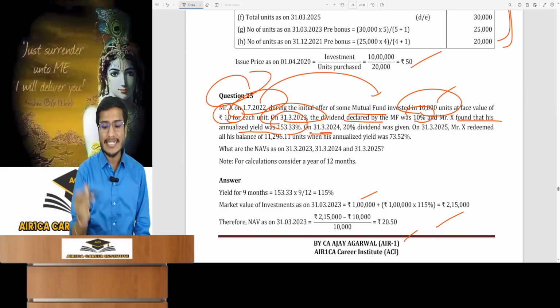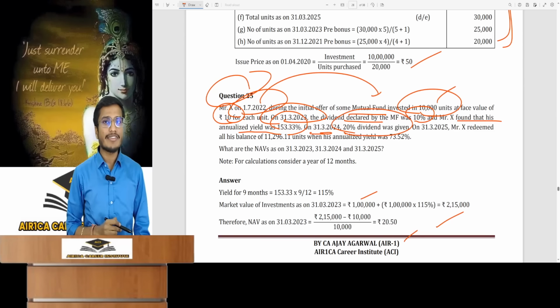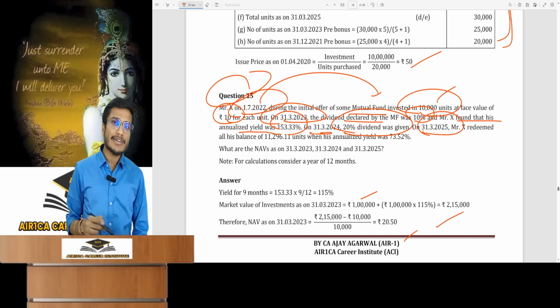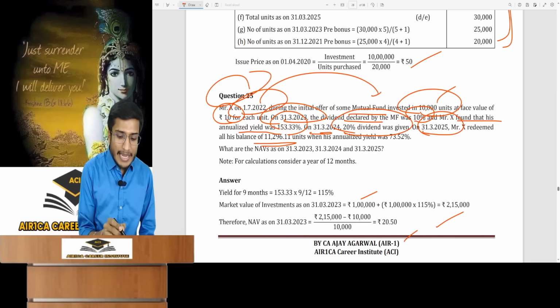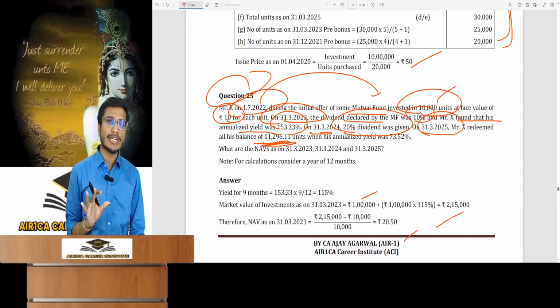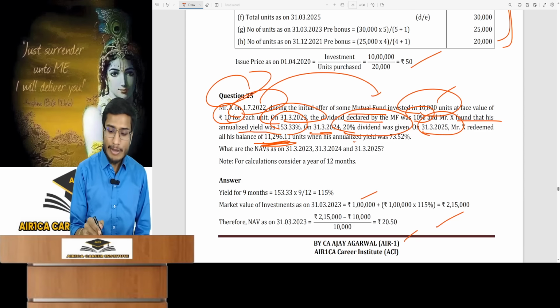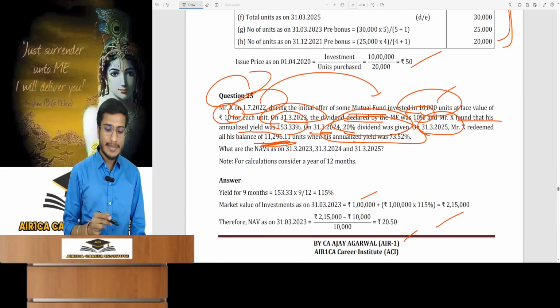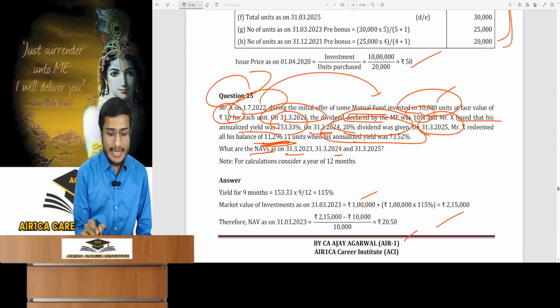Next year, 31st March 24, mutual fund distributed 20% dividend. In the next year, on 31st March 25, I redeemed all my units, including the 11,296.11 units left in my balance. This was my annualized yield that day. Now you must find each year end NAV.